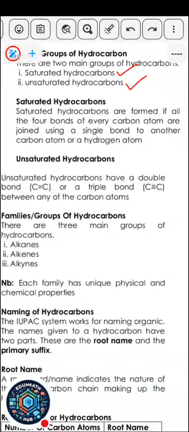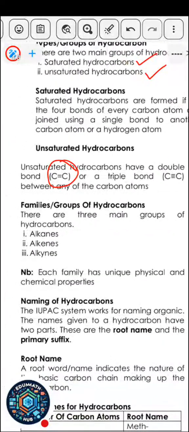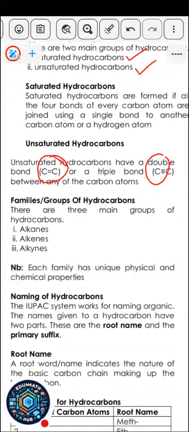Unsaturated hydrocarbons have a double or triple bond. So when a hydrocarbon has a double bond or a triple bond like this, it means that it is unsaturated. But once it has only single bonds like this, no double bond, it is saturated.